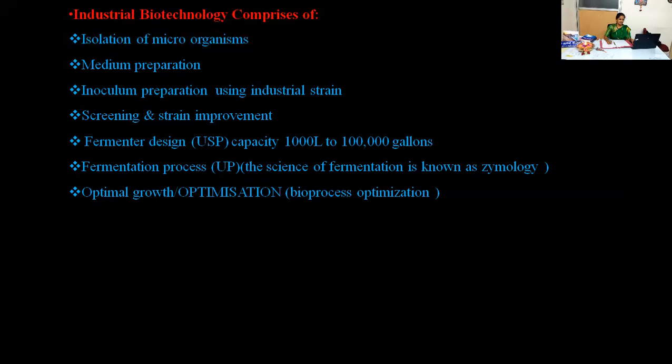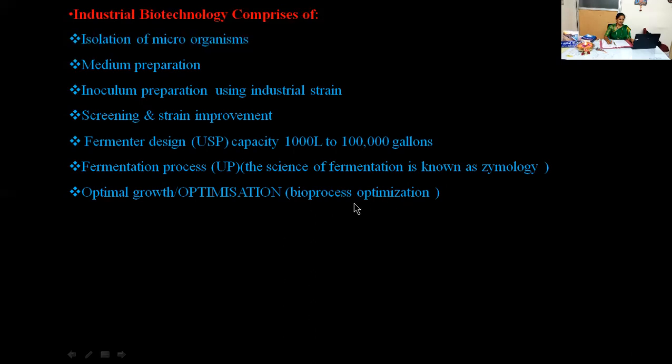What are we going to do in bioprocess optimization? Bioprocess optimization is a methodology of finding out optimal conditions for the best yield of product under industrial conditions. That is known as bioprocess optimization. Again, that bioprocess optimization comes under the upstream processing.